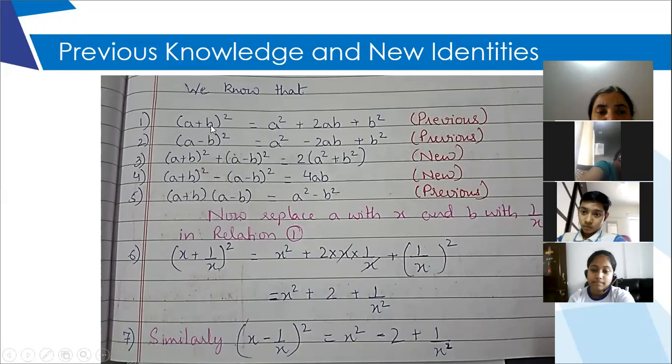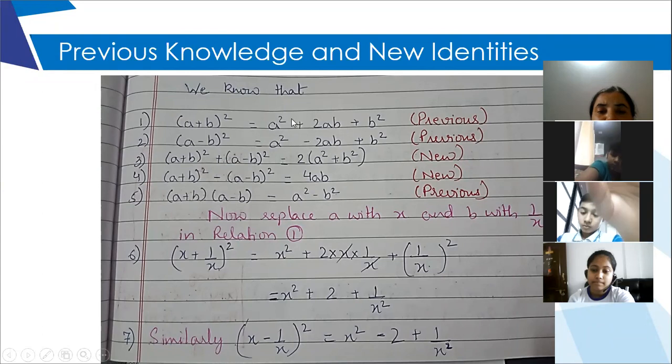So I have added both the left sides. Now the right side: a square plus a square will give me 2a square, and b square plus b square will give me 2b square, and plus 2ab and minus 2ab will cancel each other. So basically these two terms will not be there.